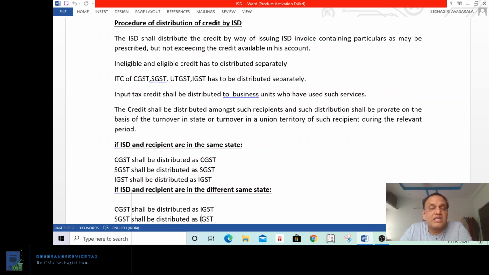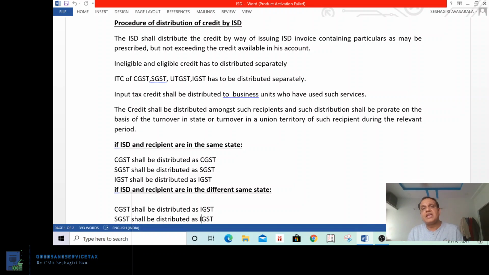Then input credit shall be distributed to the business units who have used such service. For example, the head office is located in Bombay. They have one unit at Calcutta, they have one unit at Hyderabad. The head office has received services which relate to the Calcutta unit only. Therefore, the credit shall be passed to the Calcutta unit only.